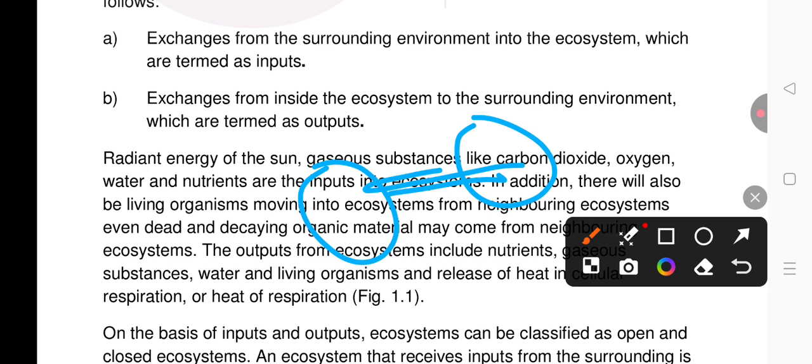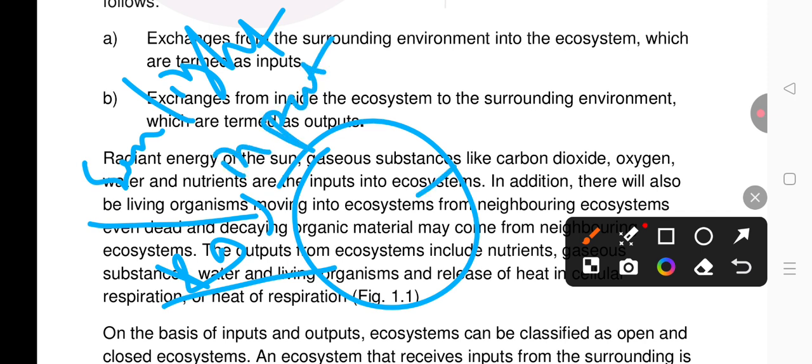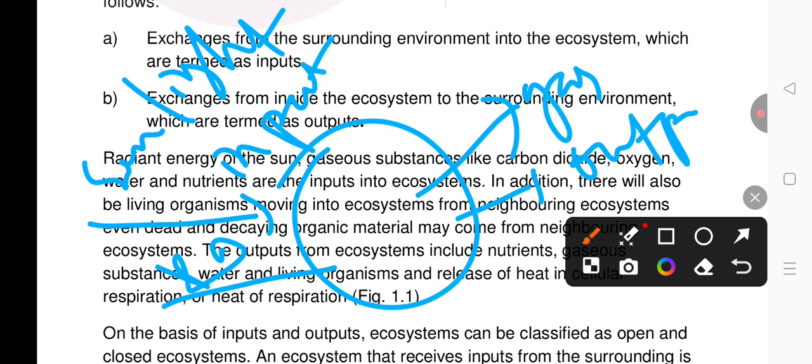When we talk about an ecosystem, the living components and non-living components are interconnected with each other. In an ecosystem, some external substances enter the ecosystem, such as sunlight, rain, and organic matter from the forest into a stream. These are called input units. When some substances leave an ecosystem, they are called output units. Examples are gases, fish moving from water to land, and eroded soil. These are also output units.